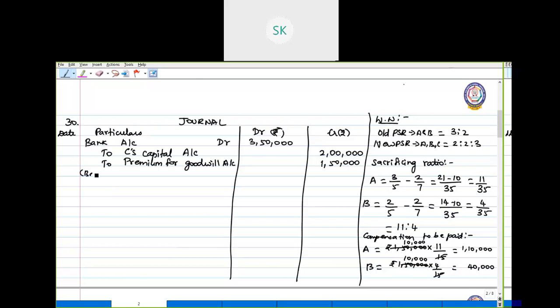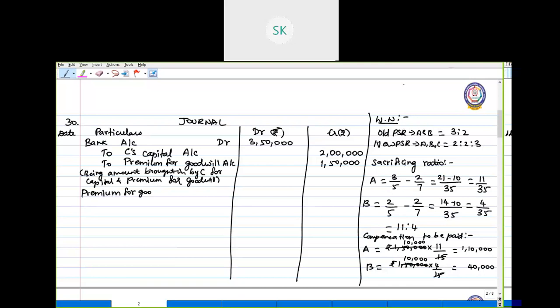Okay. So mention the narration as the amount brought in by C for capital and premium for goodwill. Now next is we have to compensate the sacrificing partners.